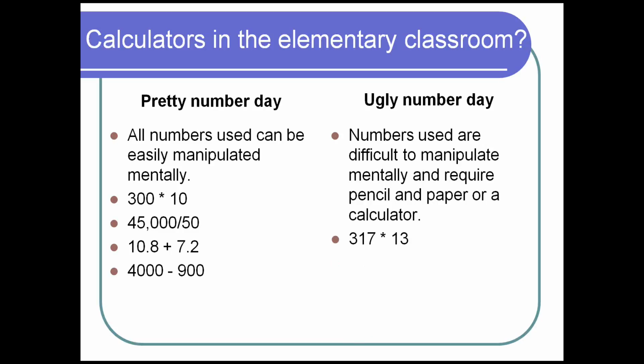Some examples: 317 times 13. Now there's lots of tricks and stuff you can teach them, but that's something that most people have to write down. Again, instead of 45,000 divided by 50, I mess it up a little. I make that number a little bit uglier. Same with the addition problem. I like this one because I want kids to realize that they have to line up those decimals and not line up everything to the right, as they tend to do when they're first learning decimals. And then I like them to check it using their tool, using their calculator.